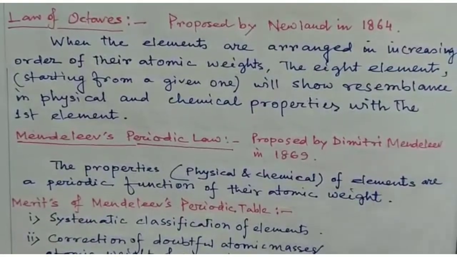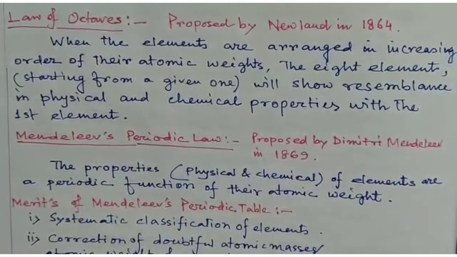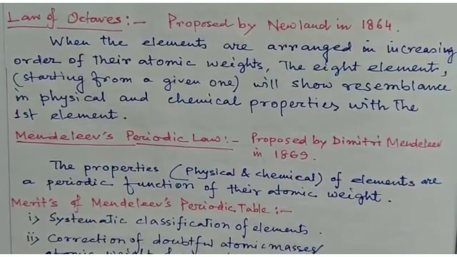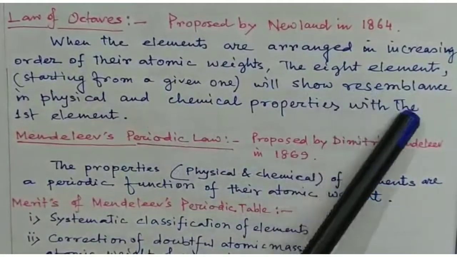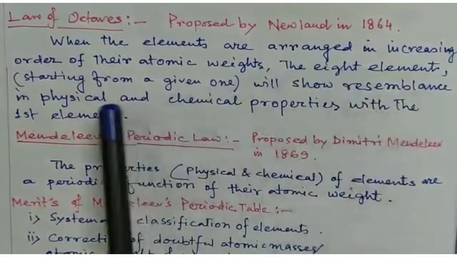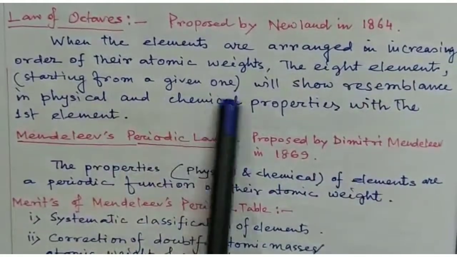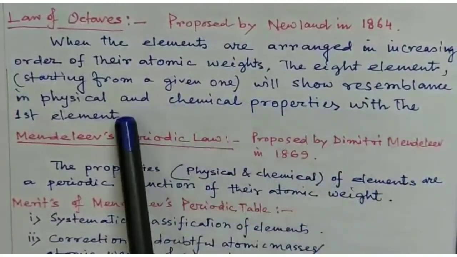After the law of triads, there is another law, the law of octaves, proposed by Newlands in 1864. The law states that when the elements are arranged in increasing order of their atomic weight, the eighth element starting from a given one will show resemblance in physical and chemical properties with the first element.